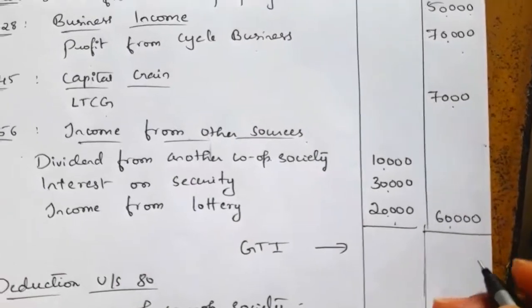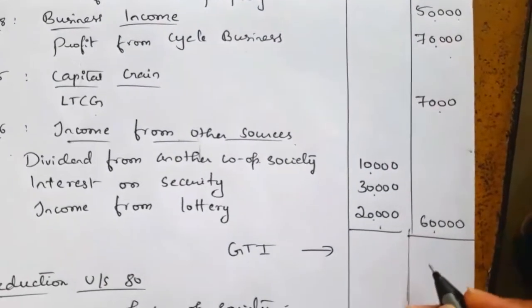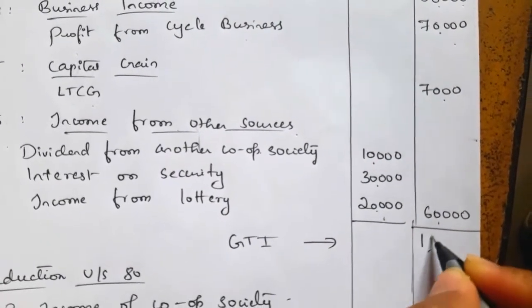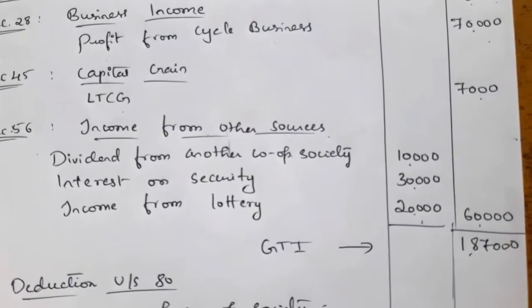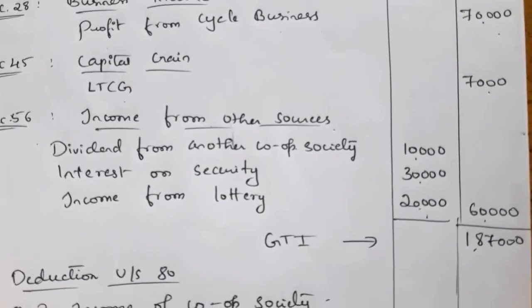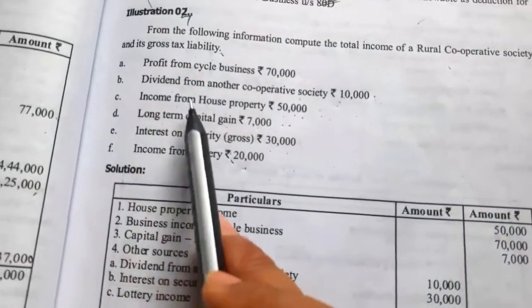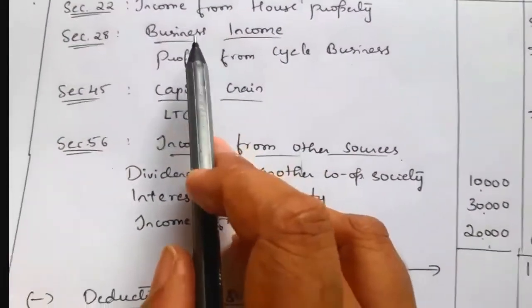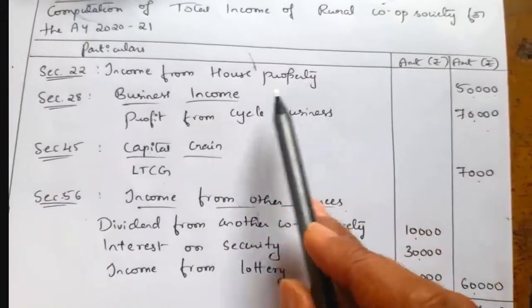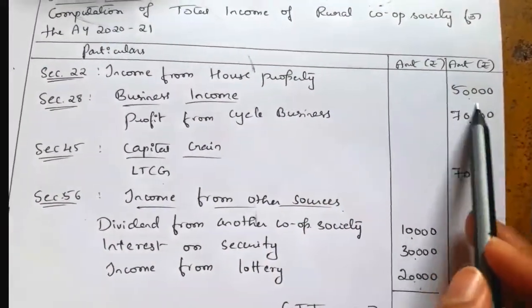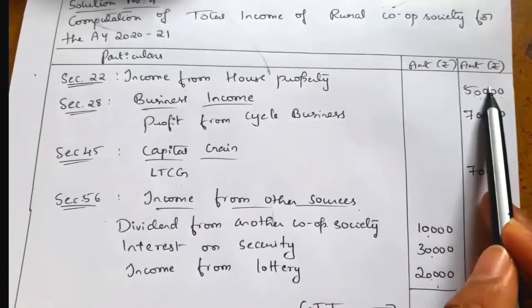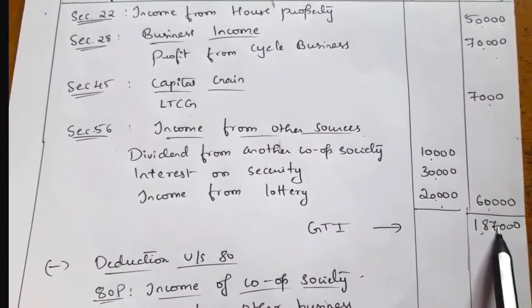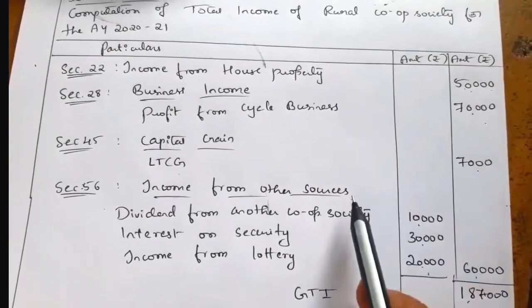So if you add these 4 heads of income, the GTI will be 1,87,000. From GTI we have to deduct the deductions under section 80P. So here we have the deductions. First, house property income. House property income 50,000 can be deductible only if GTI is less than 20,000. So 50,000 cannot be deducted.